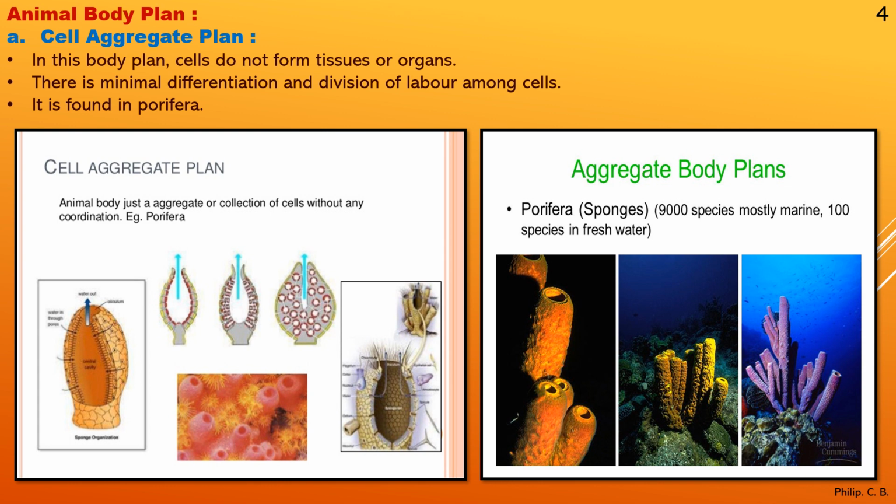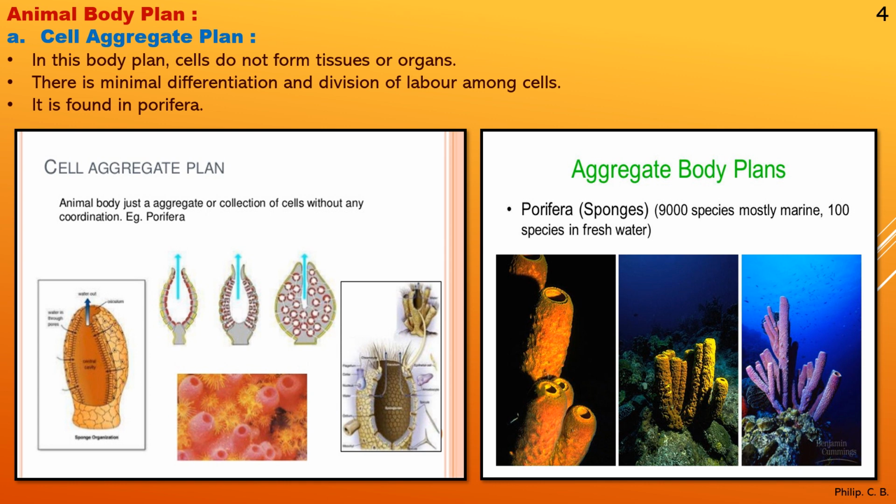Then these are seen in case of phylum Porifera. Now when you say Porifera, the best example being Scypha, or common name sponges. So again you can see the image, that is cell aggregate plan, where the animal body is just an aggregation or collection of cells without any coordination. Example Porifera, which is the phylum, and the image is of sponges or Scypha, where you can see there is an opening present, and cells on the sides. So it is a collection of cells, but there is no coordination as such.